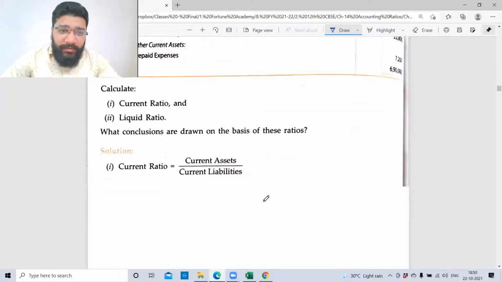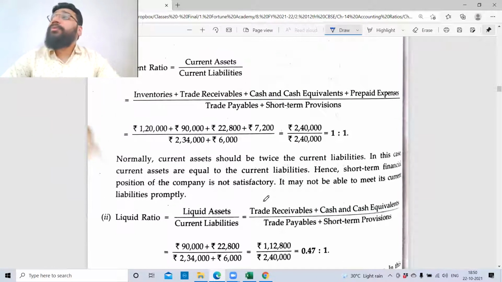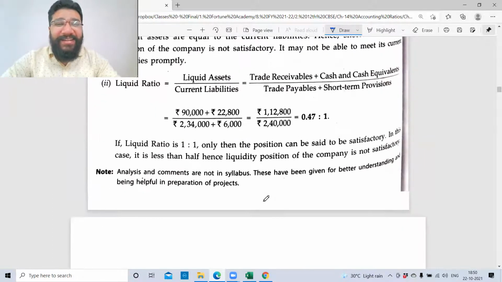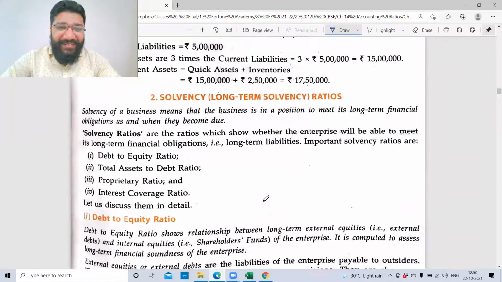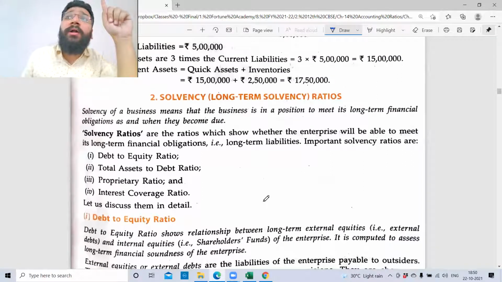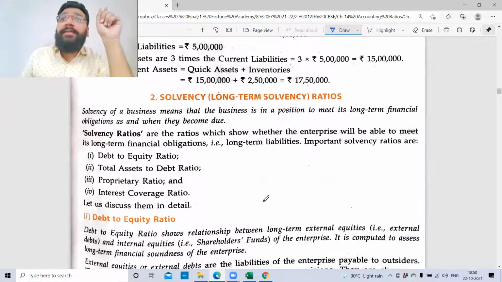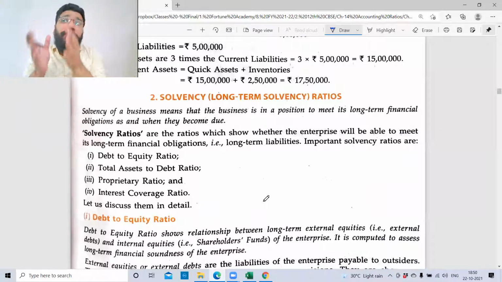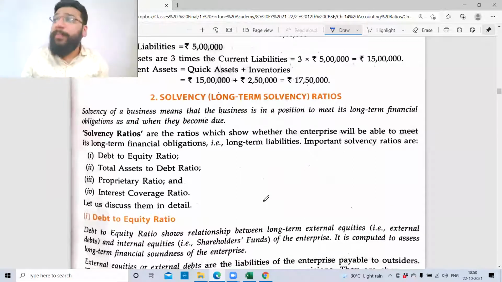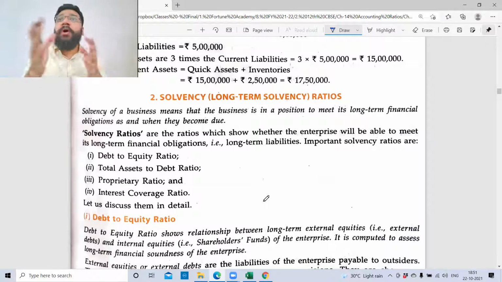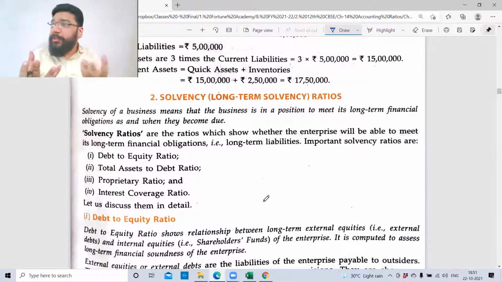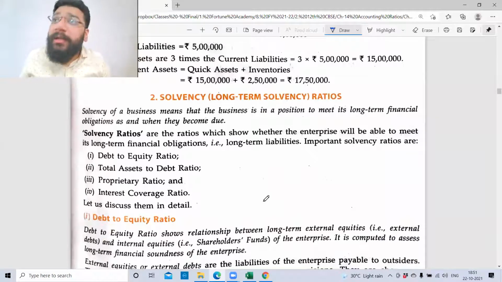Now, guys, we're done with which ratio? Liquidity ratio. Okay. Next, liquid ratio is also called short-term solvency ratio. Short-term, that is current assets. Current assets is short-term assets. Whether the current asset is sufficiently available to pay the short-term liability. So we evaluated the short-term relationship. Now we have to evaluate the long-term relationship. We are going to do the long-term solvency ratio.